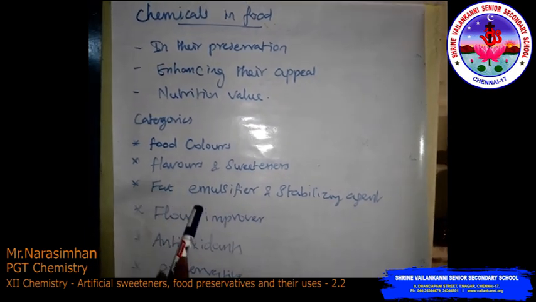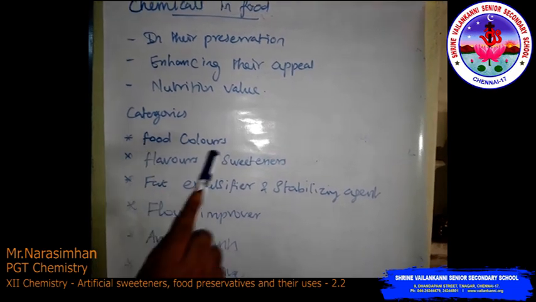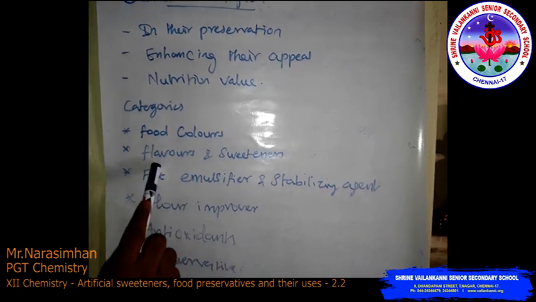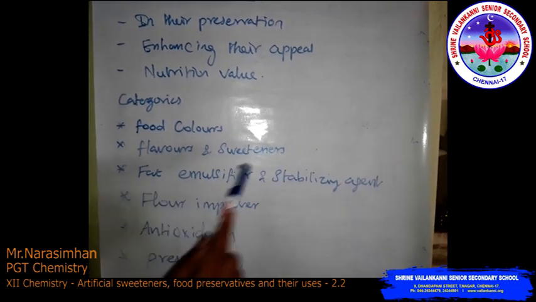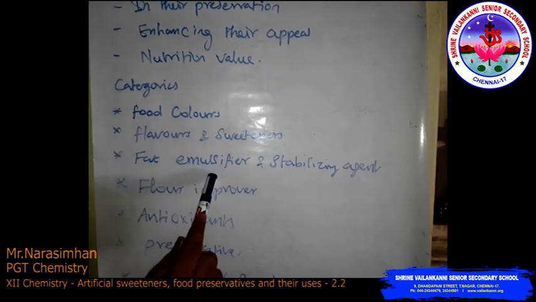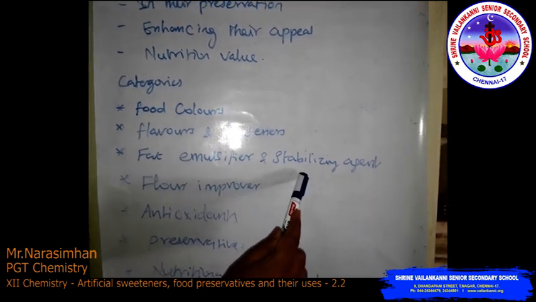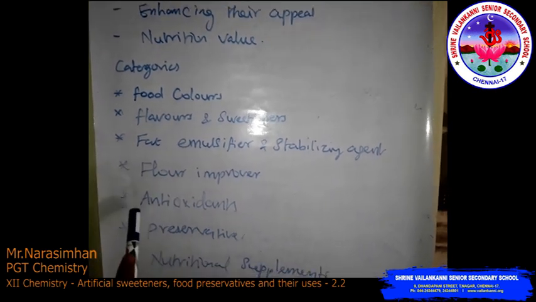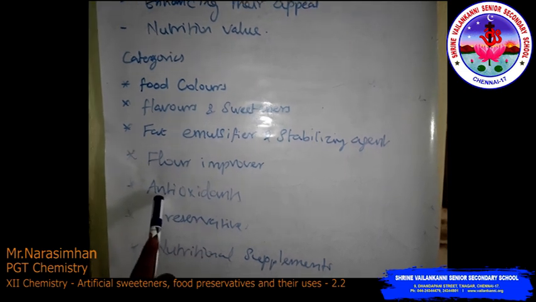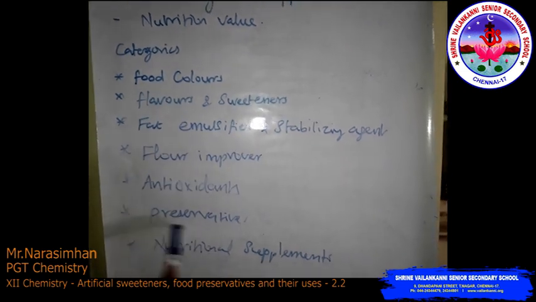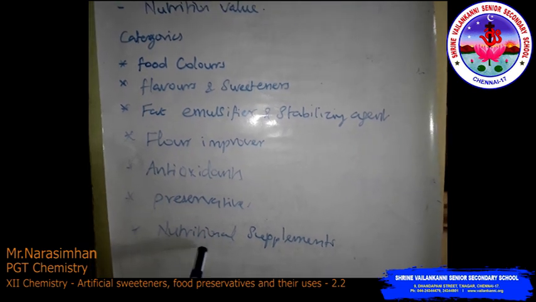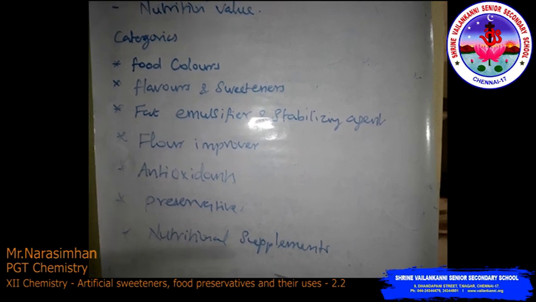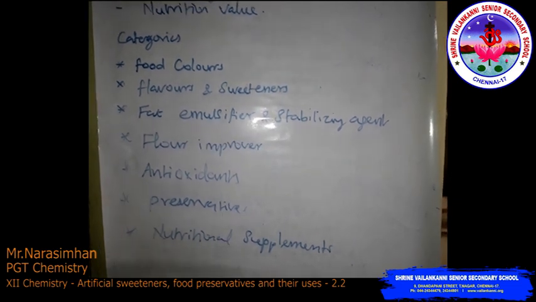We shall discuss the categories. First one is food colors. Second one is flavors and sweeteners. Third one is fat emulsifiers and stabilizing agents. Fourth one is flour improvement. Then antioxidants and preservatives. Then the last one is nutritional supplements like vitamins and minerals. Amino acids are also called nutrition supplements.